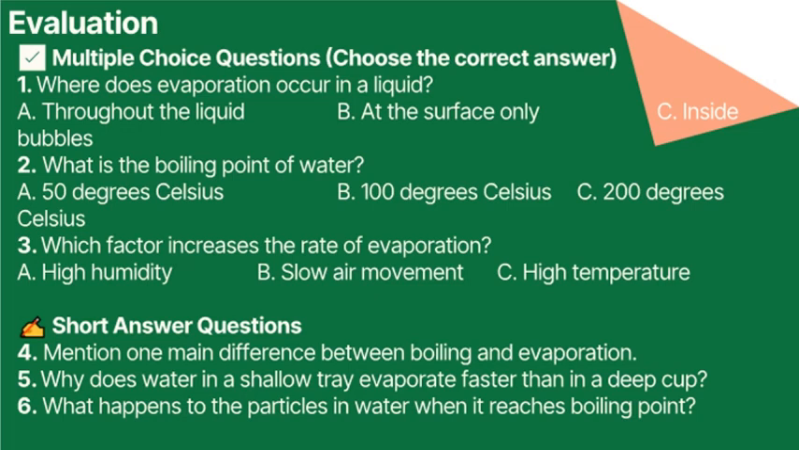Now let's move on to short answer questions. Question 4. Mention one main difference between boiling and evaporation. Question 5. Why does water in a shallow tray evaporate faster than in a deep cup? Question 6. What happens to the particles in water when it reaches boiling point?